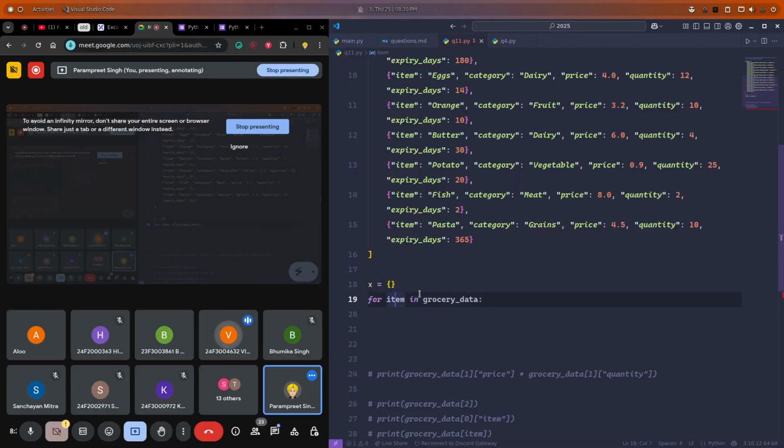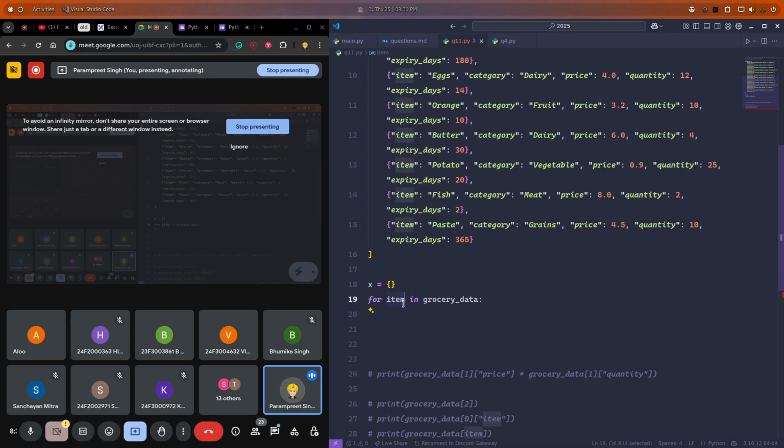Or we can mention the category as key, and then we can mention the total price. No, let's say we don't know what categories are there. There can be two categories, there can be thousands of categories. So let's just go with a very basic one.